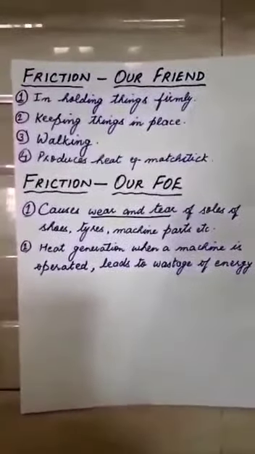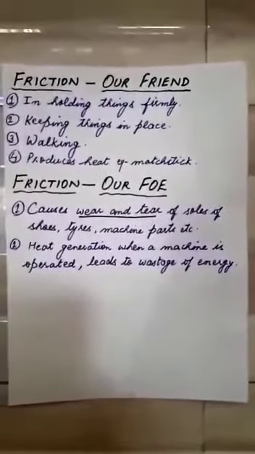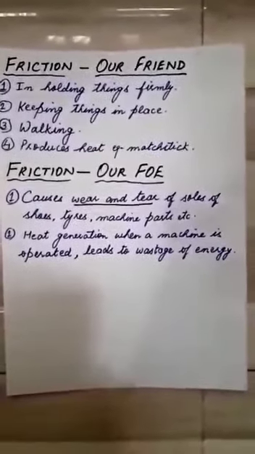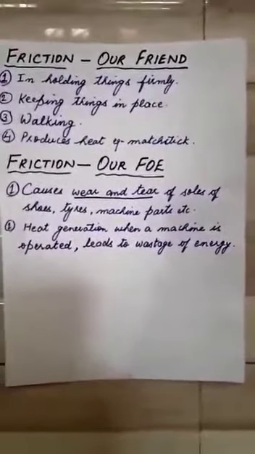Alright, now let's see how friction proves to be our foe. It causes wear and tear of several things like soles of shoes, tires, machine parts, etc. Let's see. See children, this is a new shoe and it has ridges to provide better grip on the floor. And this is an example of a worn out, very old slipper. You can see here, these were the ridges on it when it was new. But now all the ridges have gone. It has been worn out.